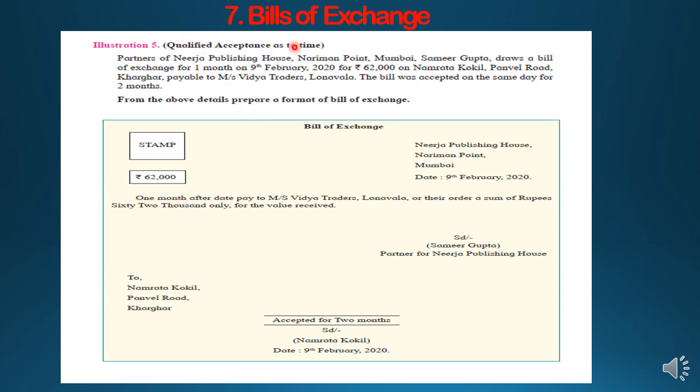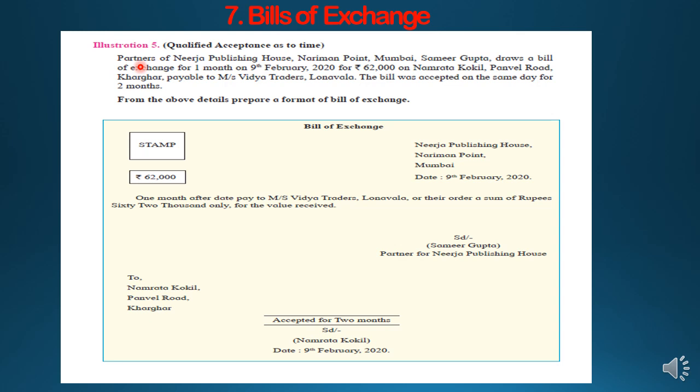And if this bill is deferred as to place, the place will be written here. And if the amount of the bill is different from the accepted amount, the amount will be different here and here. Suppose the drawer has drawn the bill for 62,000 but the drawee has accepted for 60,000 only. So rather than writing the period, he will write accepted for 60,000 only. So this is the minor difference, students. No need to write all the pro forma of the bills of exchange if you understood this, students. So, qualified acceptance as to time.